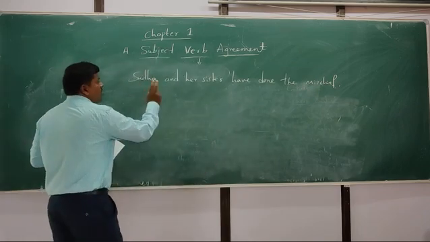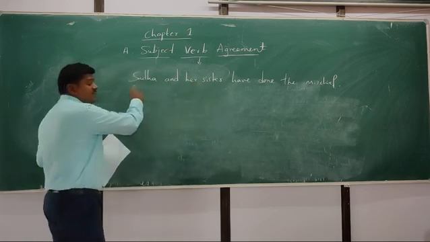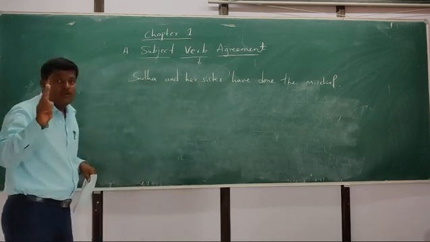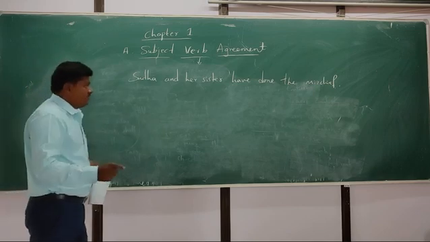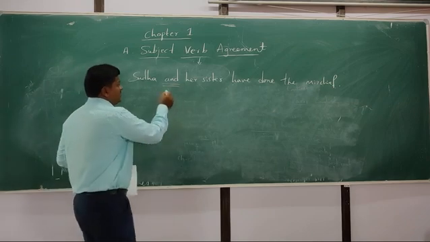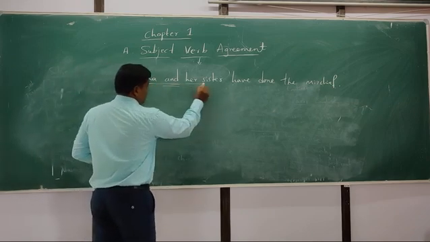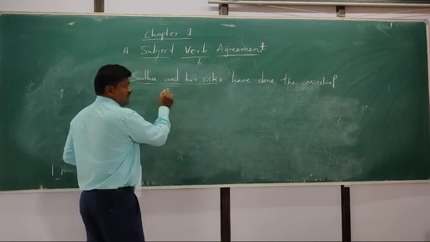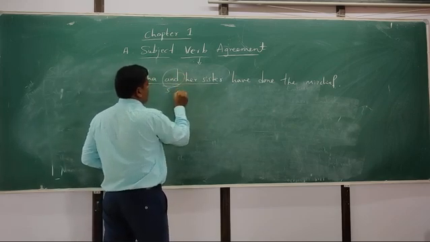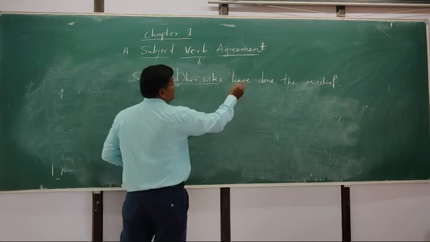When there are two or more singular subjects, nouns, connected by "and", we consider it a plural subject.